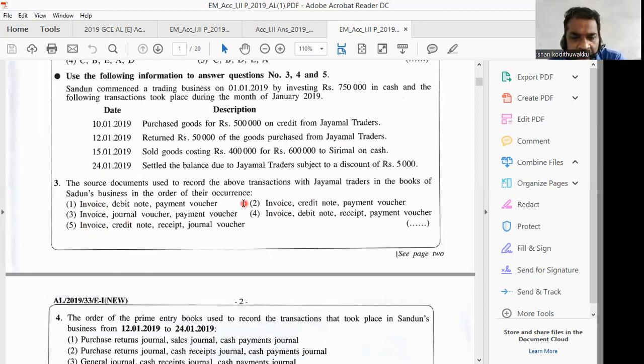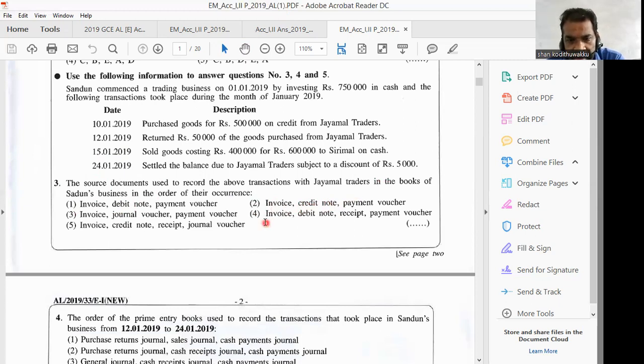Therefore, we can't select directly; we are not in a position to select the answer yet. We will go further. Return of 50,000 of goods purchased from Jayamal. Return outwards, so purchases return. Then we first record it in the return outwards journal, or purchases returns journal. Then we use a debit note. The debit note is the source document which is used to take details regarding return outwards or purchases returns. Therefore, debit note is there in the first answer. We can select the first answer. In the second answer, debit note is not there.